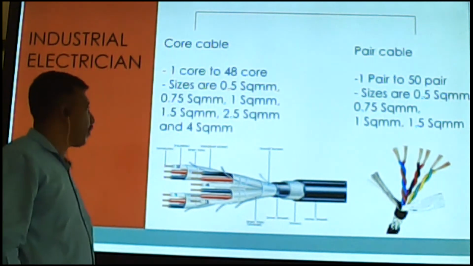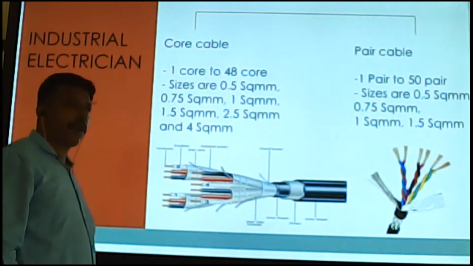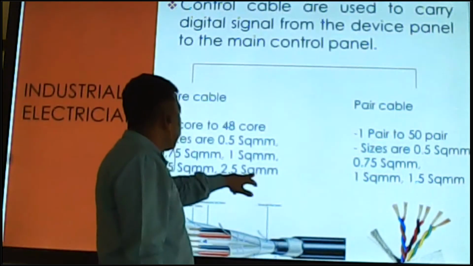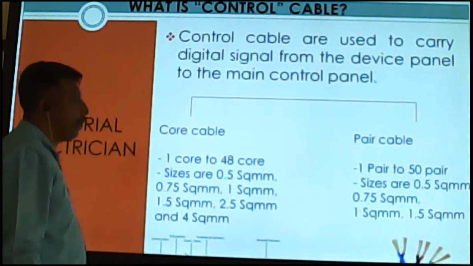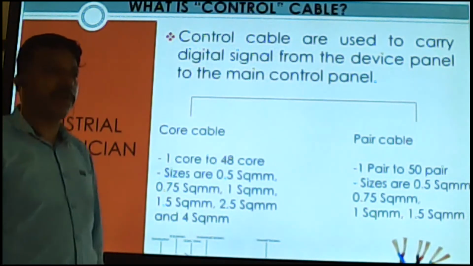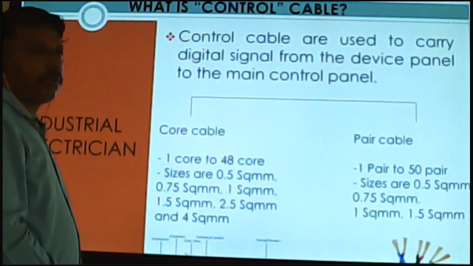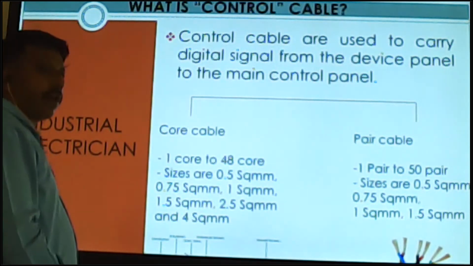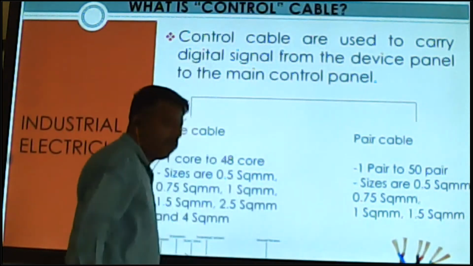All cable covering. Okay, so clear of this one. One: control cable. You can write in your notebooks. Okay, very important topic this one. Sometimes you are going to be an electrician, but you can also do this work in the control section. This is very sensitive work also.